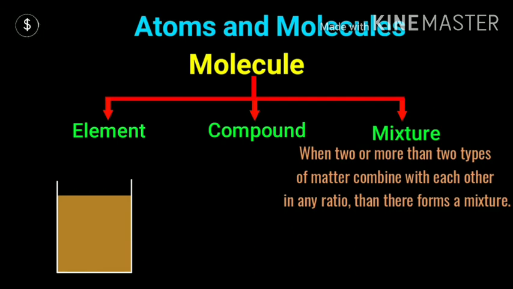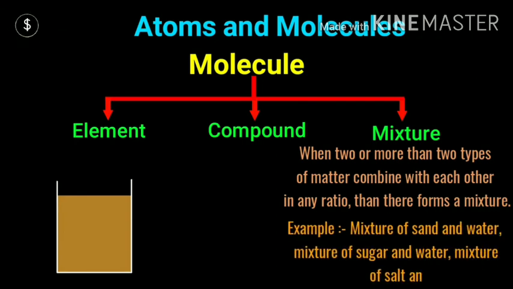So in a mixture, we will not say that the ratio by mass is constant. We cannot say this. Examples of mixtures are sand and water, sugar and water, salt and water, etc.